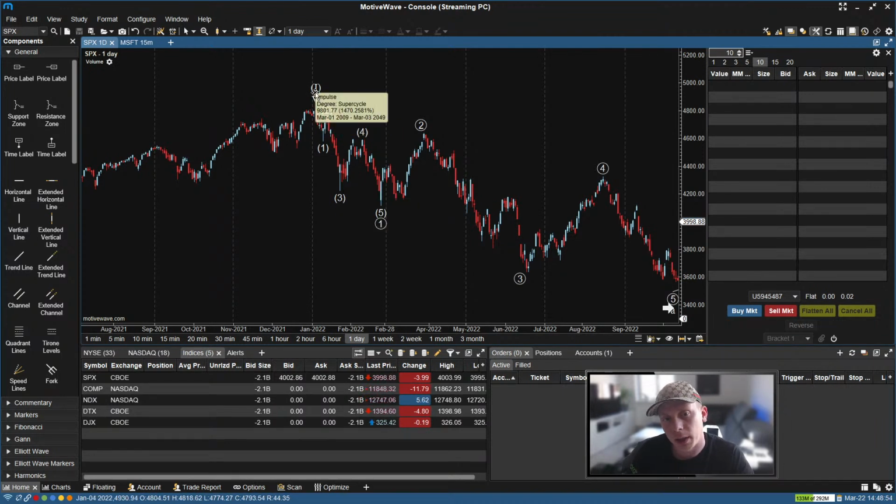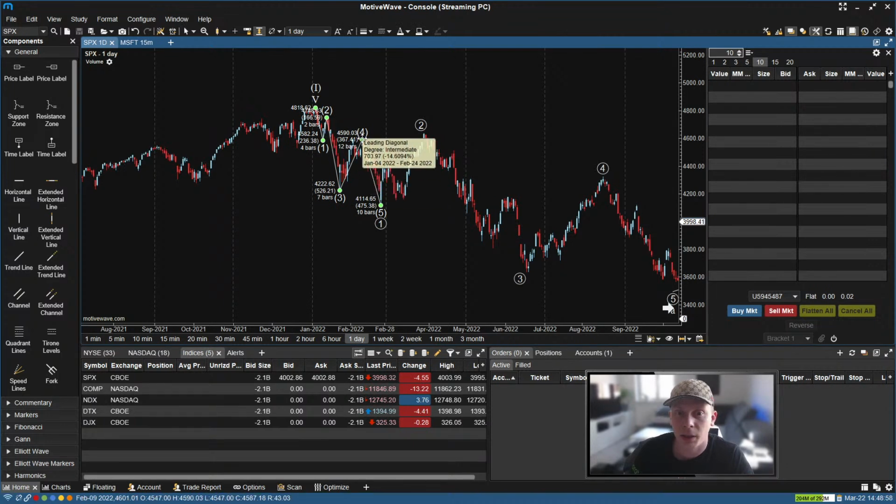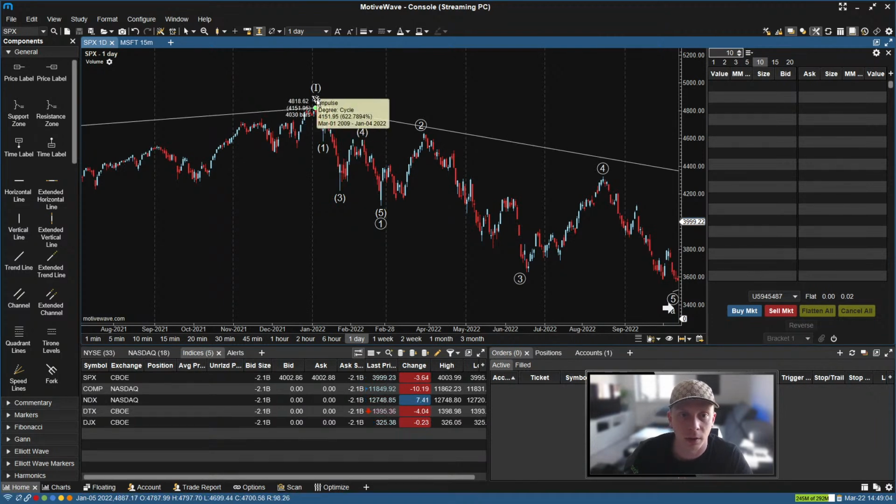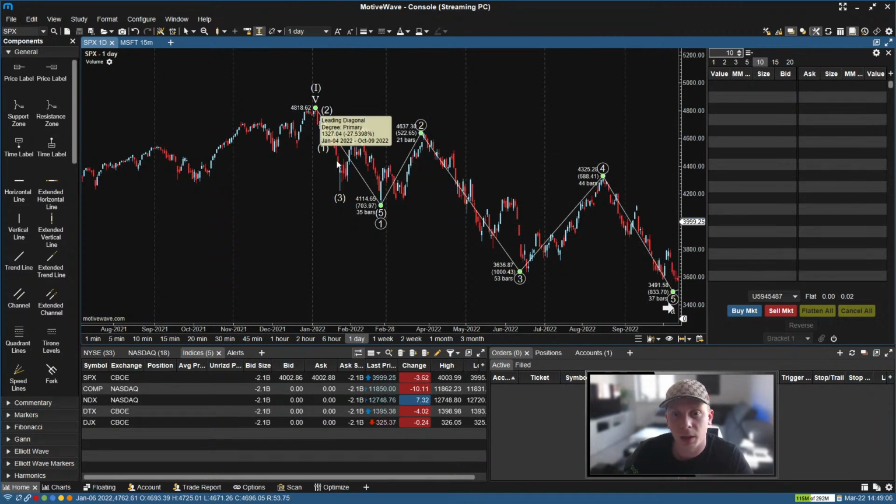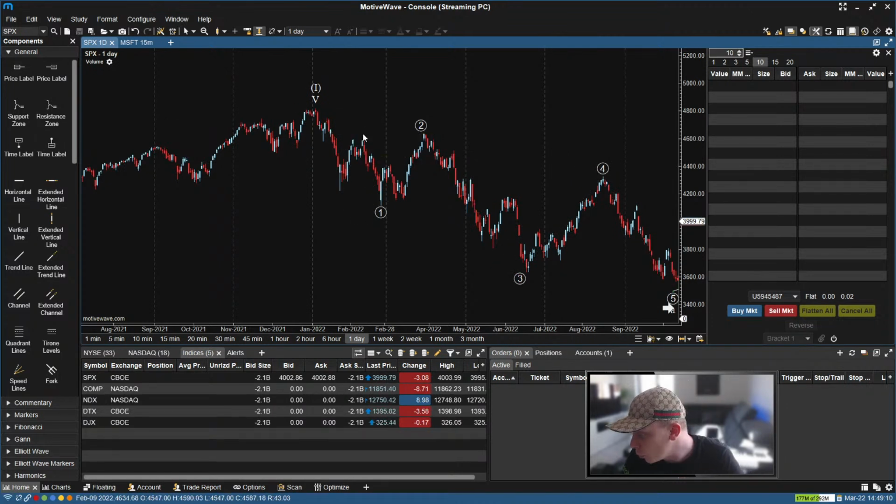So we can assume at least, we can label this as an impulse, and we can label this as a leading diagonal. So at least our wave 1 for another leading diagonal. Saying that this is a leading diagonal would be confirmed because we can fit that in there. Now, wave 2 in a leading diagonal would be any corrective pattern, but not a triangle.